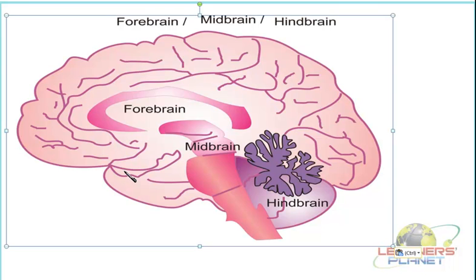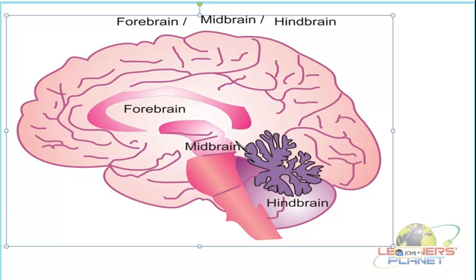Then at the bottom side there is a temporal region. Then here this is the parietal, and this small section is the occipital. Behind, at the bottom side, at the posterior side, there is the hindbrain. In between, as we said, there is the location for the midbrain. So you can clearly observe it here. This upper part is the forebrain, the bottom part is the hindbrain, and in the center there is the midbrain.